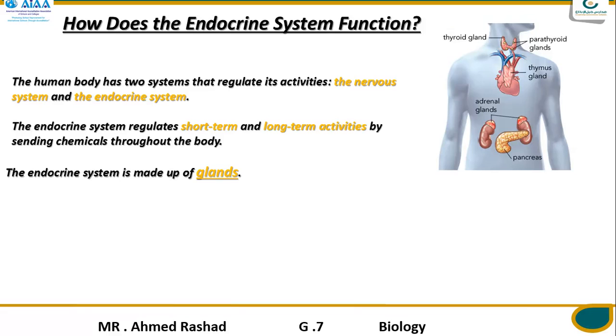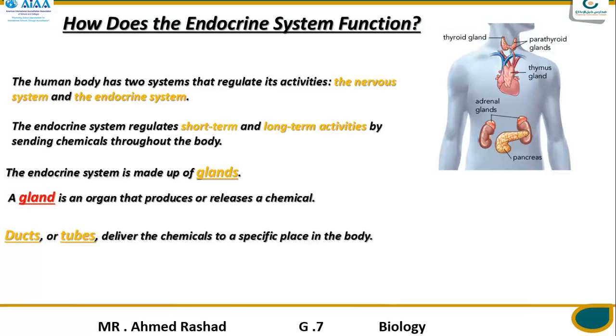So the glands here in the endocrine system are the organs responsible for producing the hormones. A gland is an organ that produces or releases a chemical substance called hormones.